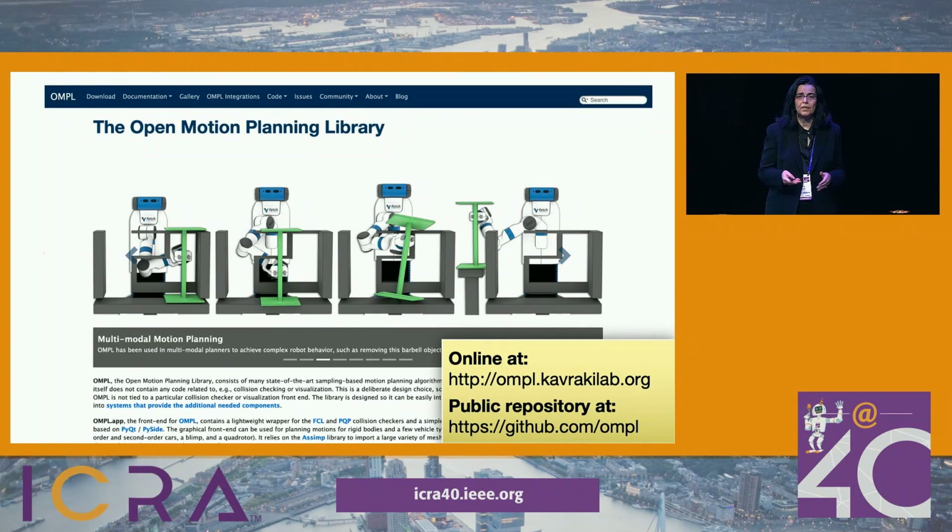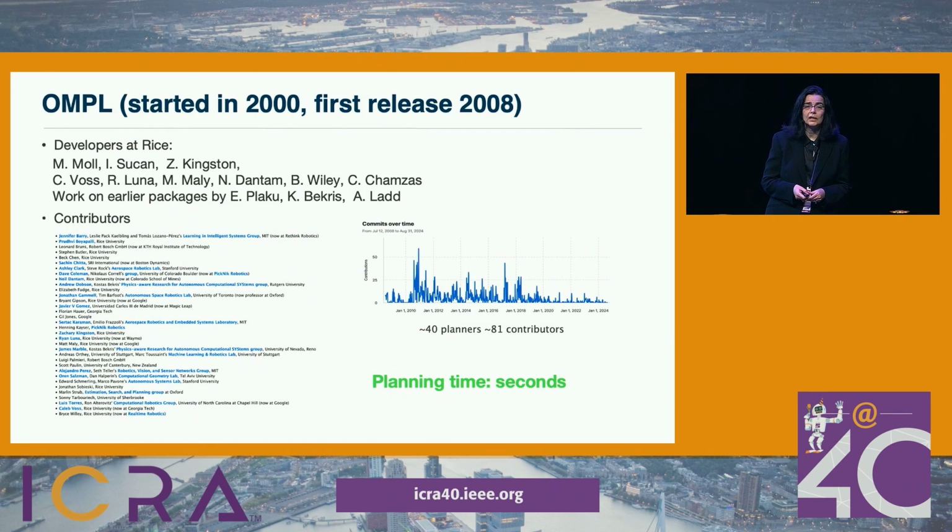So to help the development of SBMPs, my group developed the de facto source of SBMP implementations, the Open Motion Planning Library. The work on this library started in 2000, and the library was released in 2008. Many people from my group developed this code, but most notably, Mark Moll had a very significant contribution. Now, with over 40 planners and more than 81 contributors, this library is a source for the community.